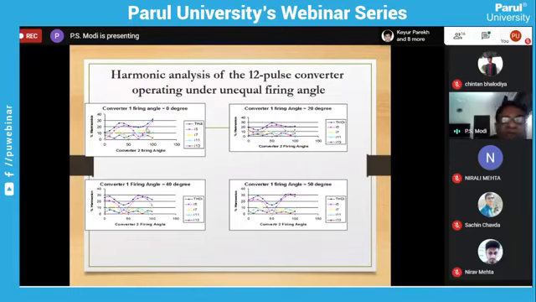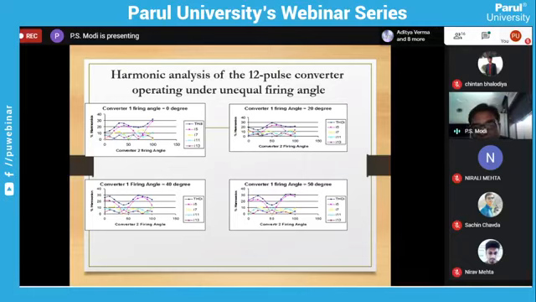If you go for a 24 pulse converter, then supply current harmonics may be around 7.5%. So by increasing the number of pulses, we can reduce the percentage harmonics, THD. But to get a constant reactive power, we are doing unequal operation, and that's why even though it is a 12 pulse converter, the harmonic pattern is like a 6 pulse converter. When both the converter firing angles are same, at that time it will work as a 12 pulse converter.